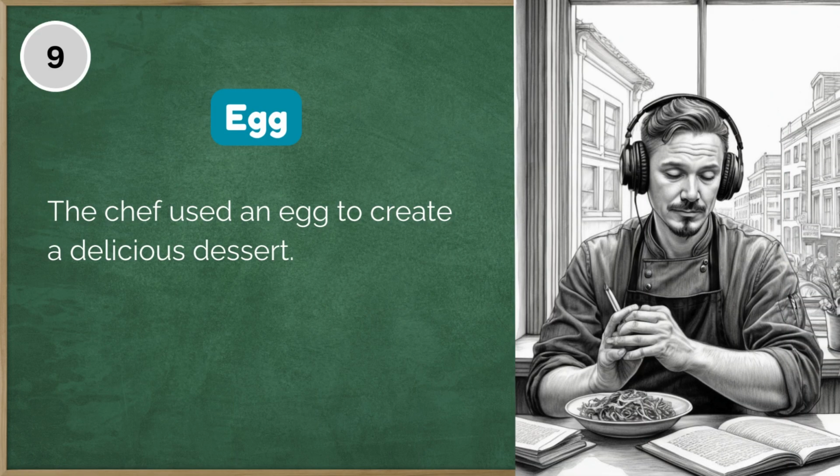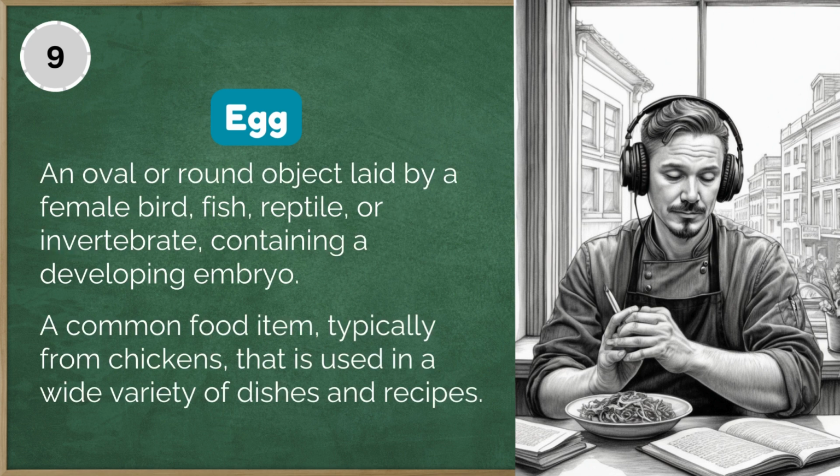9. The chef used an egg to create a delicious dessert. Egg: an oval or round object laid by a female bird, fish, reptile, or invertebrate, containing a developing embryo. Egg: a common food item, typically from chickens, that is used in a wide variety of dishes and recipes.